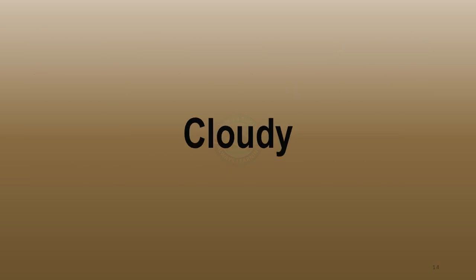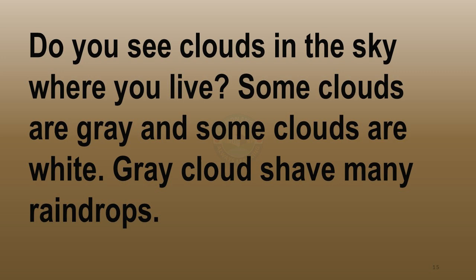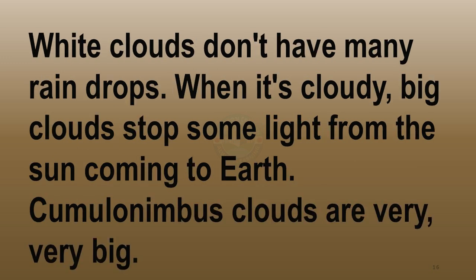Cloudy. Do you see clouds in the sky where you live? Some clouds are gray, and some clouds are white. Gray clouds have many raindrops. White clouds don't have many raindrops. When it's cloudy, big clouds stop some light from the sun coming to Earth.